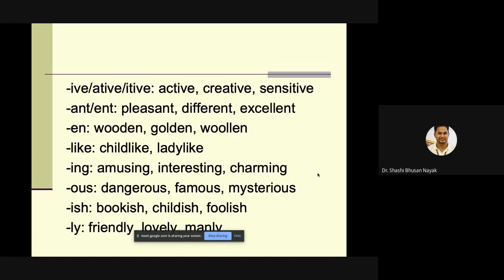Then famous, mysterious. Then ISH: bookish, childish, foolish. Then LY: friendly, lovely, manly.